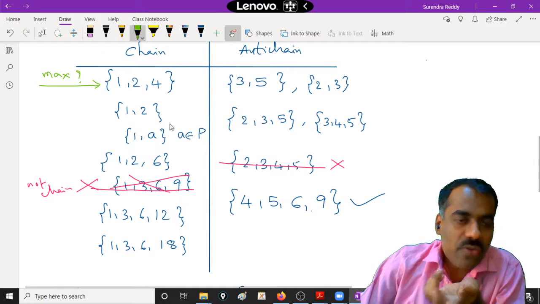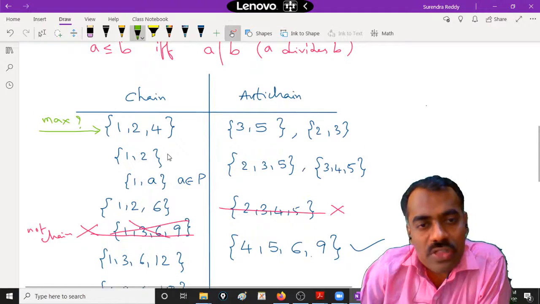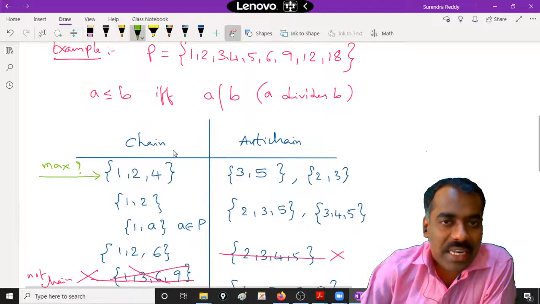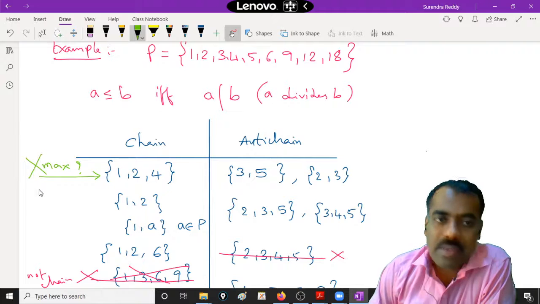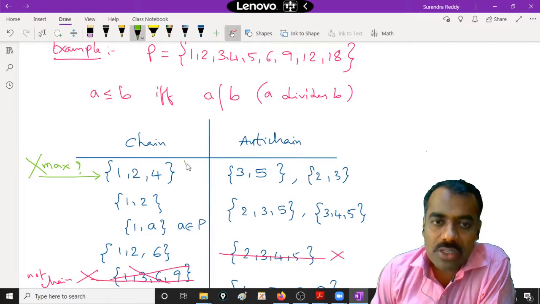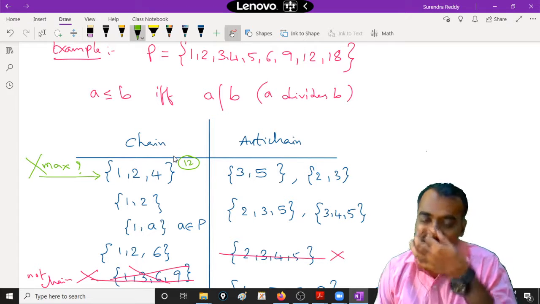So 1, 2, 4, is it a maximal chain? No. If no, that means we can add some element. What is that element to add? 12. Very good. So we can add 12 here. So this is not a maximal chain because at least 12 is an element which we can put here so that it is again a chain. Is this clear?